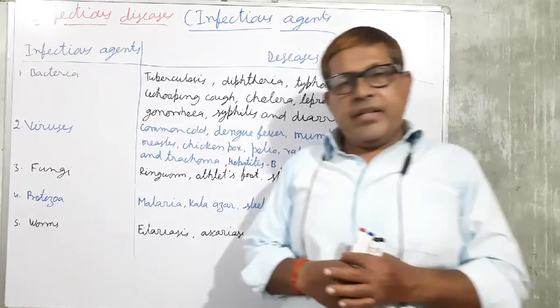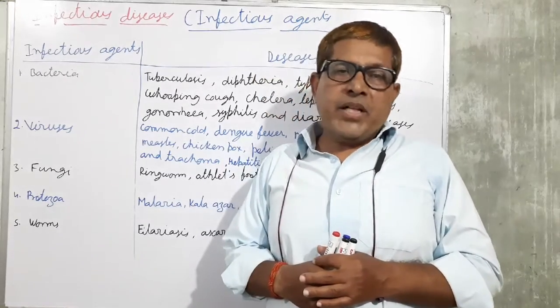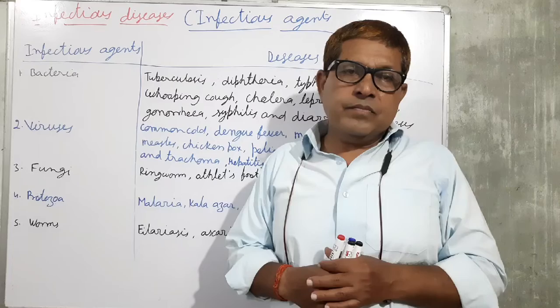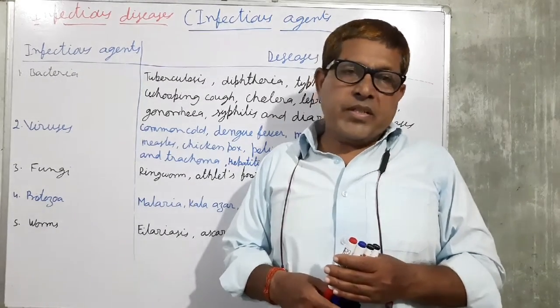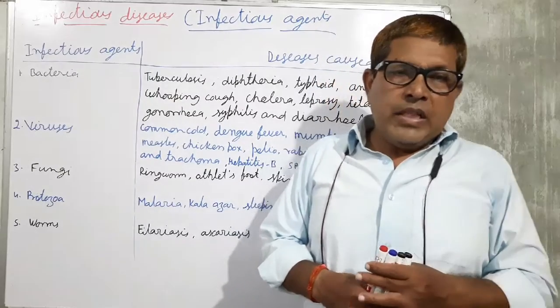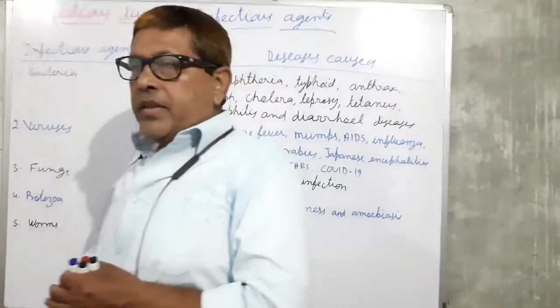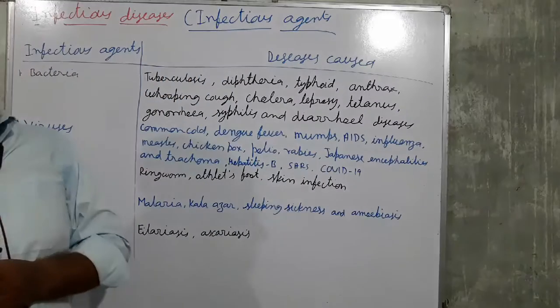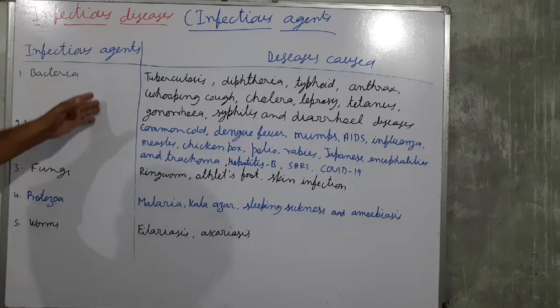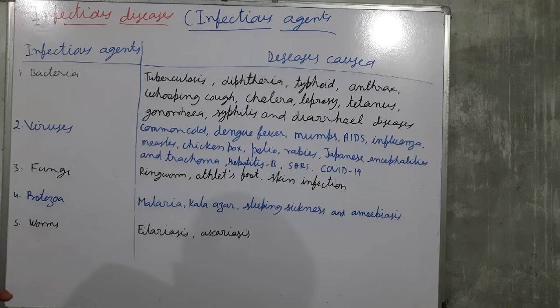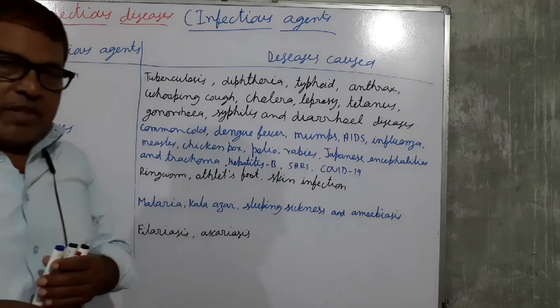In nature, we see a variety of organisms, and some of them cause diseases. If we broadly classify the organisms which cause diseases, we may classify them as bacteria, virus, fungi, protozoa and worms. These are the agents which cause the infections, which cause the infectious diseases.